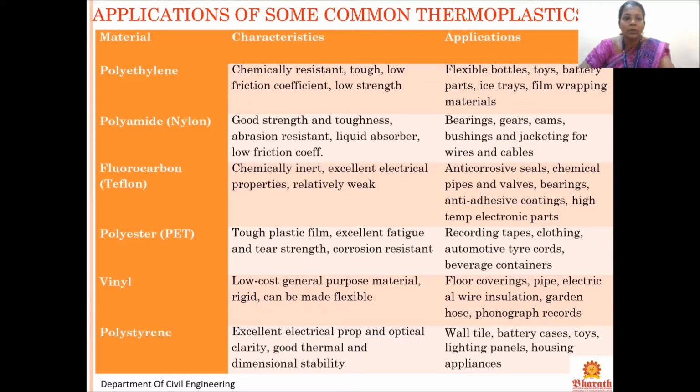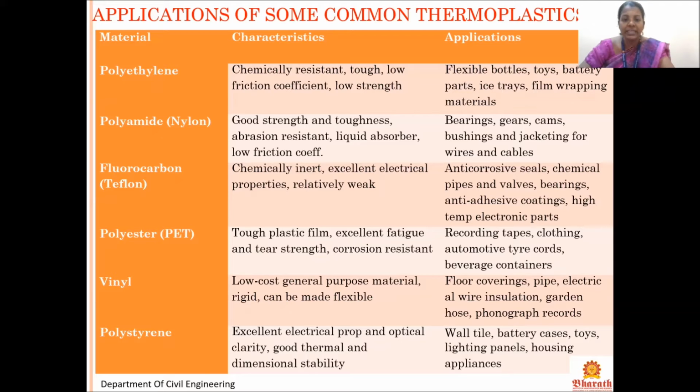So that is the material polyamide, that is nylon. It is used in bearings, gears, bushings and jacketing for wires and cables. Fluorocarbon, that is Teflon: chemically inert, excellent electrical properties, relatively weak. So that is anti-corrosive seals, chemical pipes and walls, bearings, anti-aggressive coatings, high temperature electronic parts. So these are the few applications where we can see Teflon.